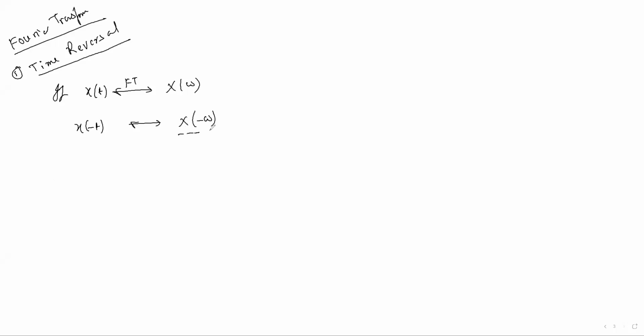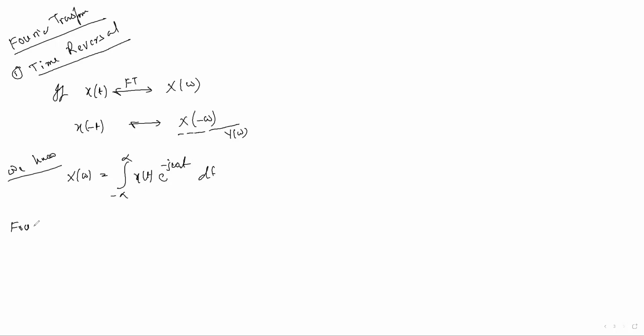So please take this as Y of omega. We know that X of omega equals integral from minus infinity to infinity of x of t e to the power minus j omega t dt. This thing we should know.